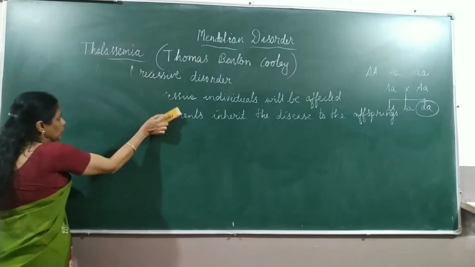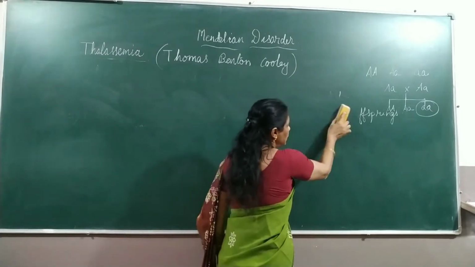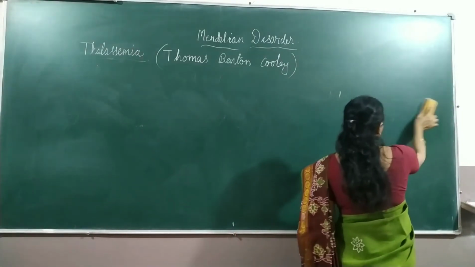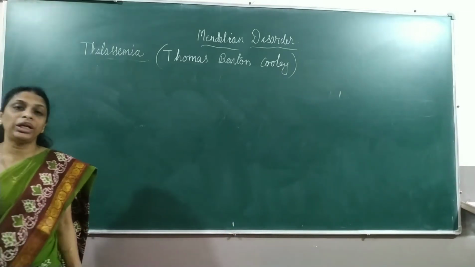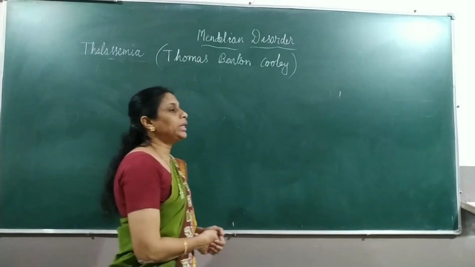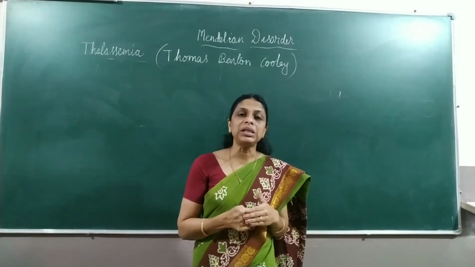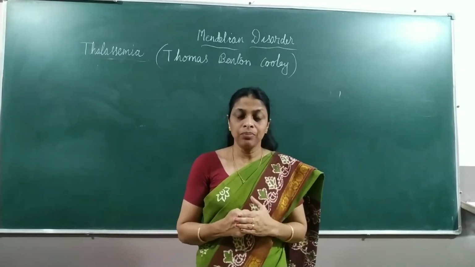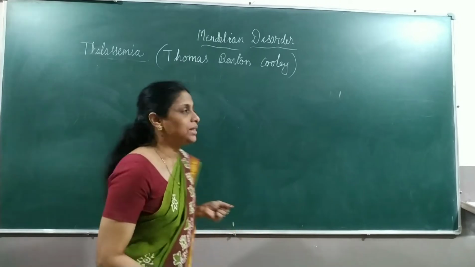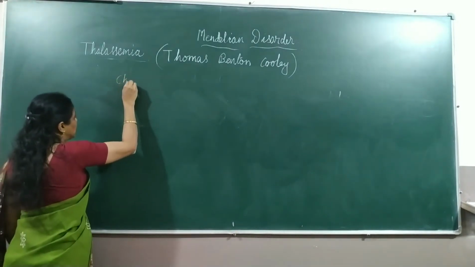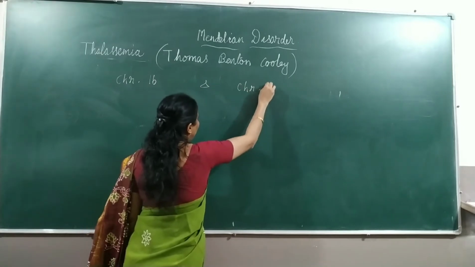Now what is the genetic reason? Let us see the genetic reason, or the cause, for this disorder. As I told you, it is caused due to a gene mutation. The genes responsible for the synthesis of hemoglobin chains are located on two different chromosomes, that is chromosome number 16 and chromosome number 11.